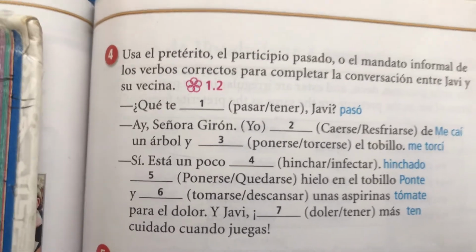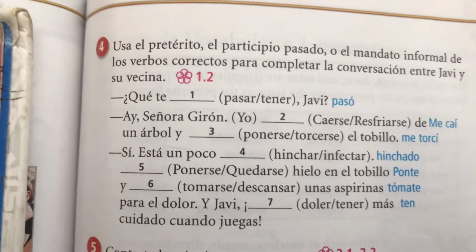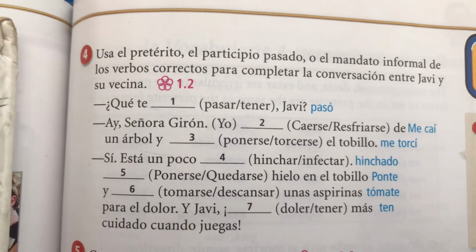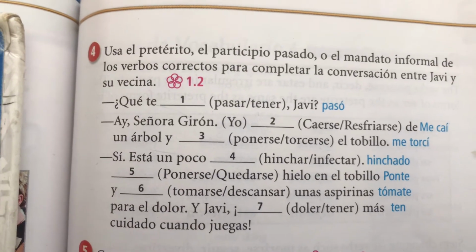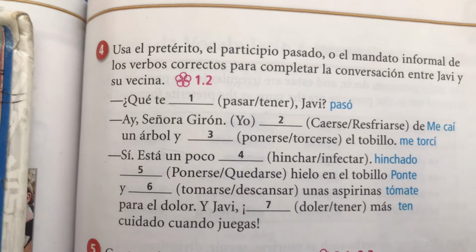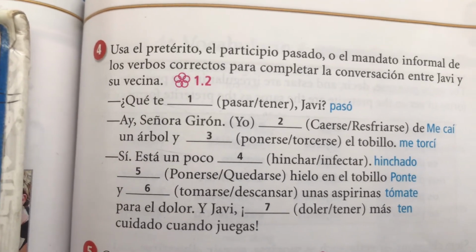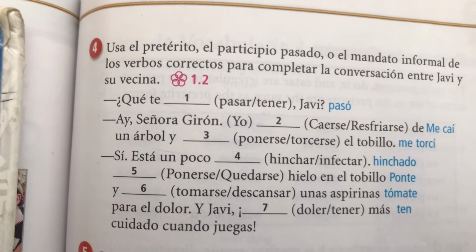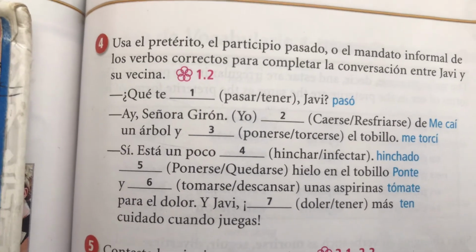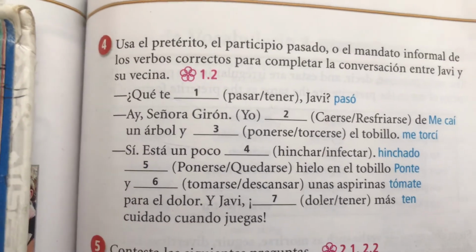All right. And hinchado wasn't past either. That was a participle, right? So anyway, ponte is a command, put it on. Tómate is a command, take it. And ten is also a command. All right? So that's it for 4.